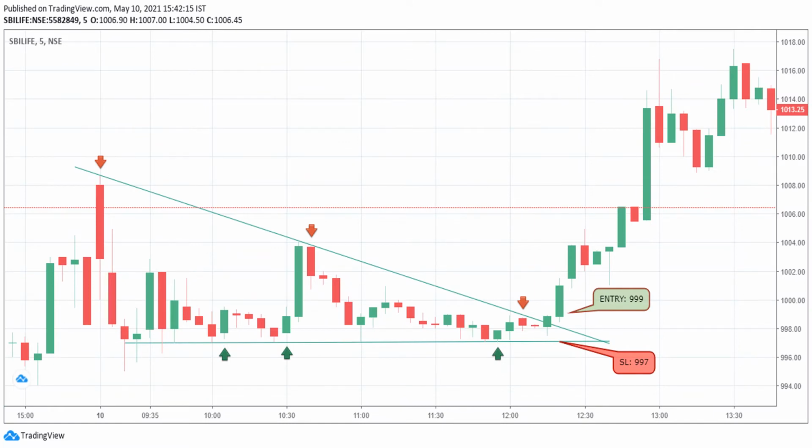Next example will be SBI Life. It has given the same pattern on 10th May in the 5 minutes time frame. Once the breakout is given, I'm going to take entry at 999 and SL will be 997. And easily we could have booked 1:2 or 1:3 profit in this. You can see the price range is around 1000 rupees and we are getting an SL of only 2 rupees. It is very rare to get stocks with such a small SL, and easily we can make more profit in this.